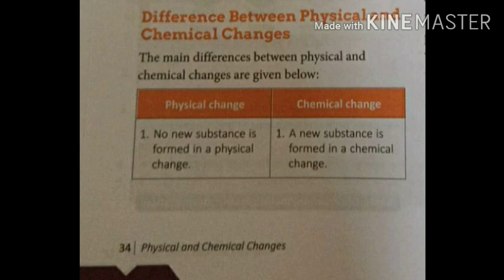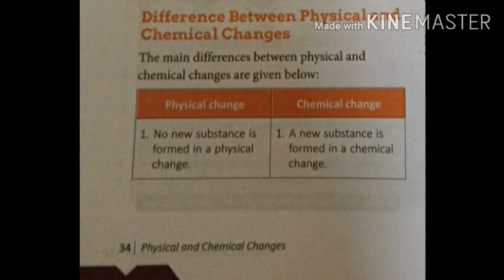In the previous video we studied what a physical change is, and we saw different examples, such as how melting of ice and freezing of water is a physical change. Why is it a physical change? Because when we convert ice into water or water into ice, in both cases only the state of matter is changing.